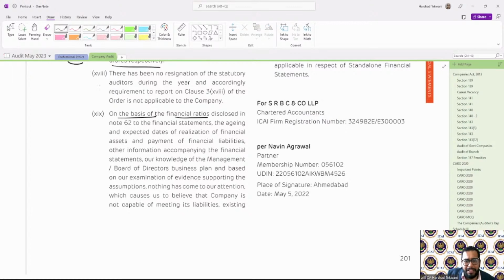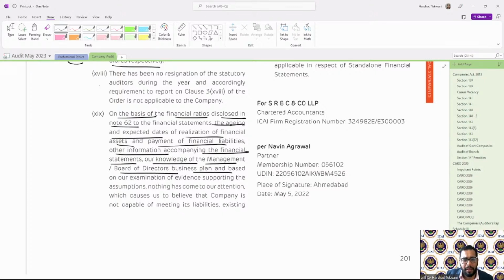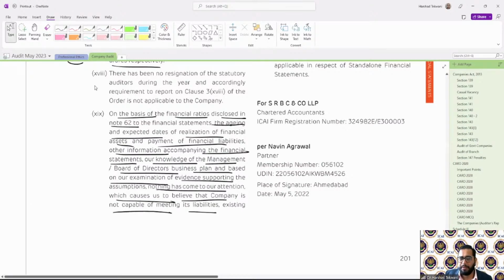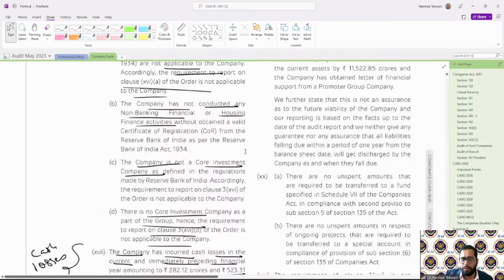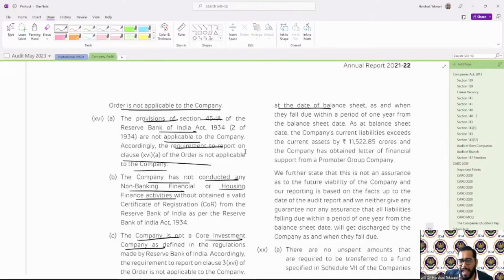On the basis of financial ratios disclosed in note 62, the aging and expected dates of realization of financial assets, payment of liabilities, other information in the financial statement, our knowledge of the management, board of directors plan, and on our examination of the evidence, nothing has come to our attention which can cause us to believe that the company is not capable of meeting its liability existing at the date of the balance sheet as and when they fall due within a period of 1 year from the balance sheet date.